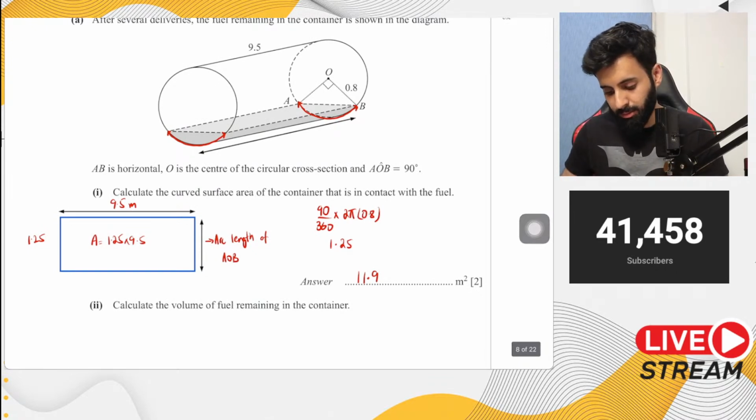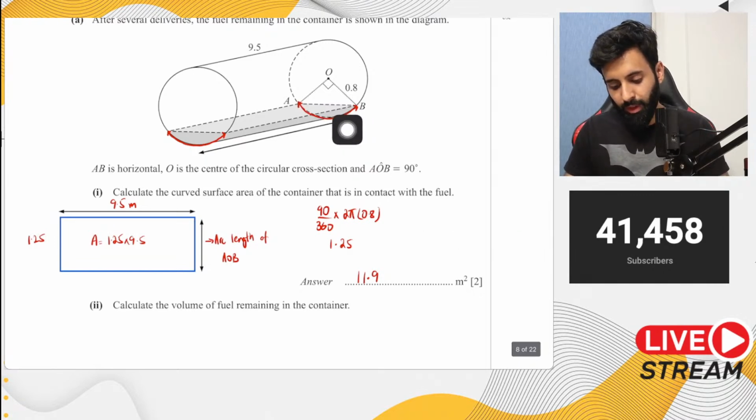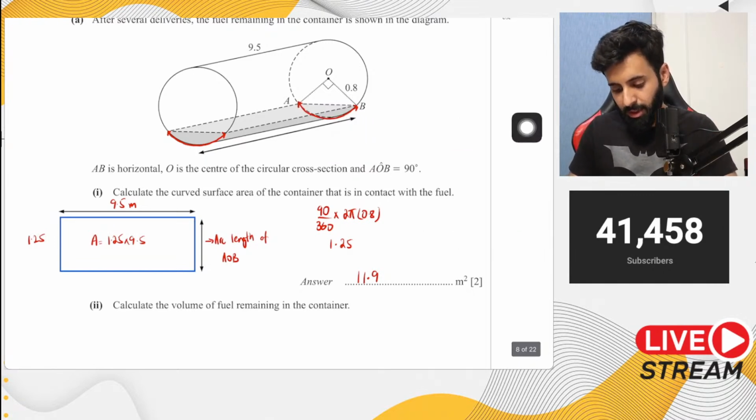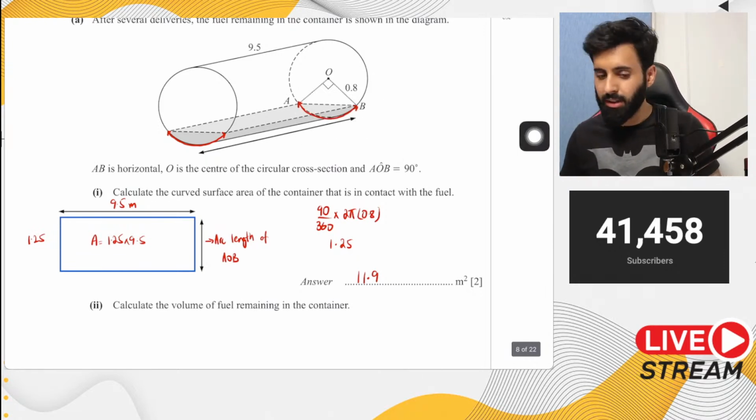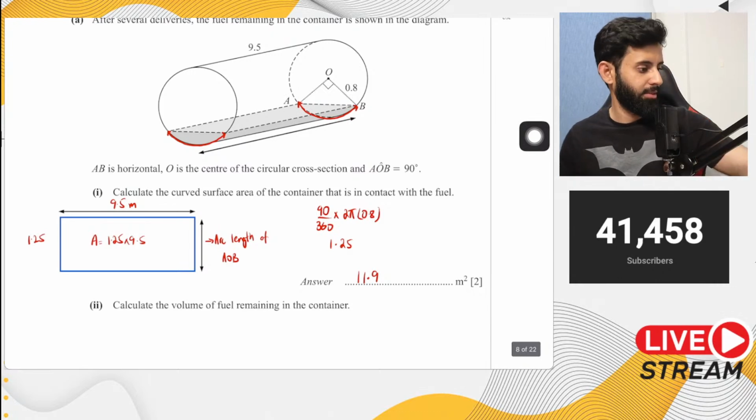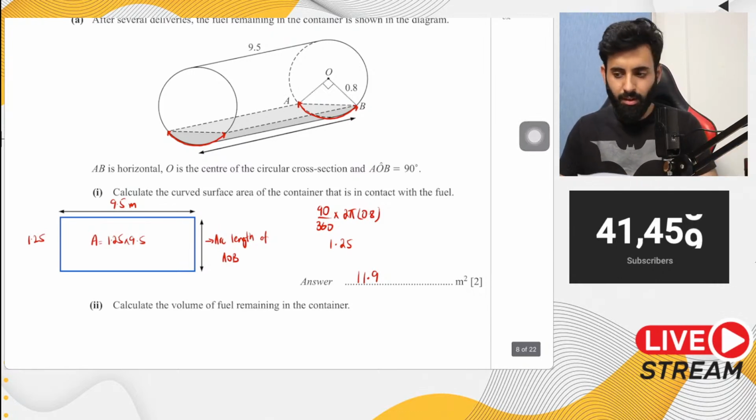Okay, so I'll explain this again. Look, imagine this. Imagine that you cut out this part and you lay it flat on, in fact, let me give you an example. So here's a paper.